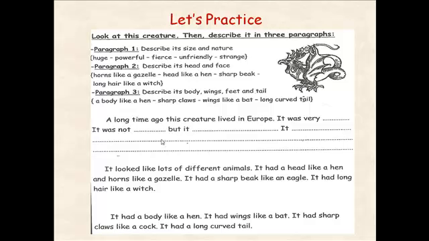Now, the first paragraph is missing. We are going to write about it. Okay, he said what? A long time ago, this creature lived in Europe. And he gave you the adjectives: huge, powerful, fierce, unfriendly, and strange. We are going to learn how to write these sentences correctly and how to connect between them using and, but.